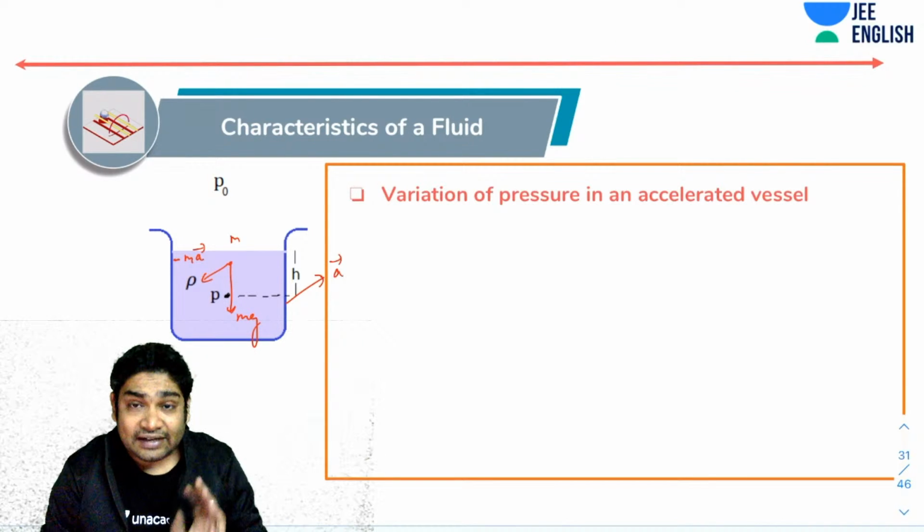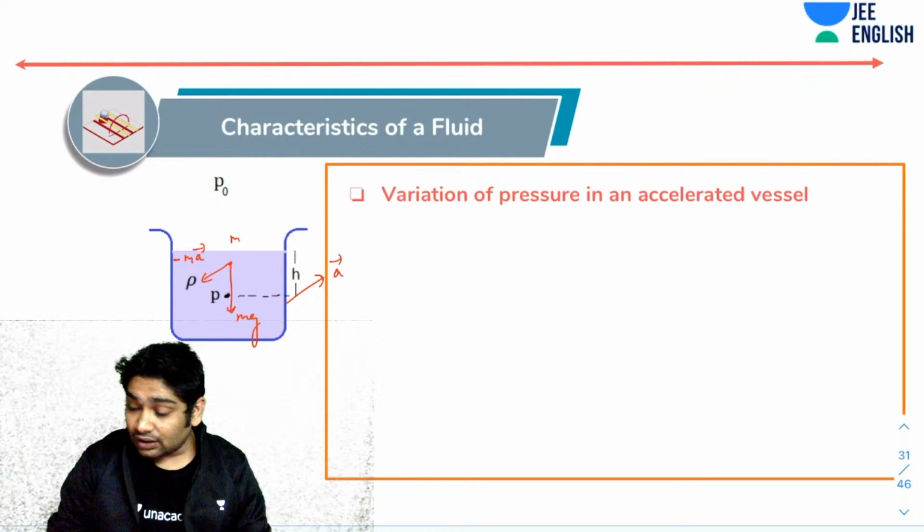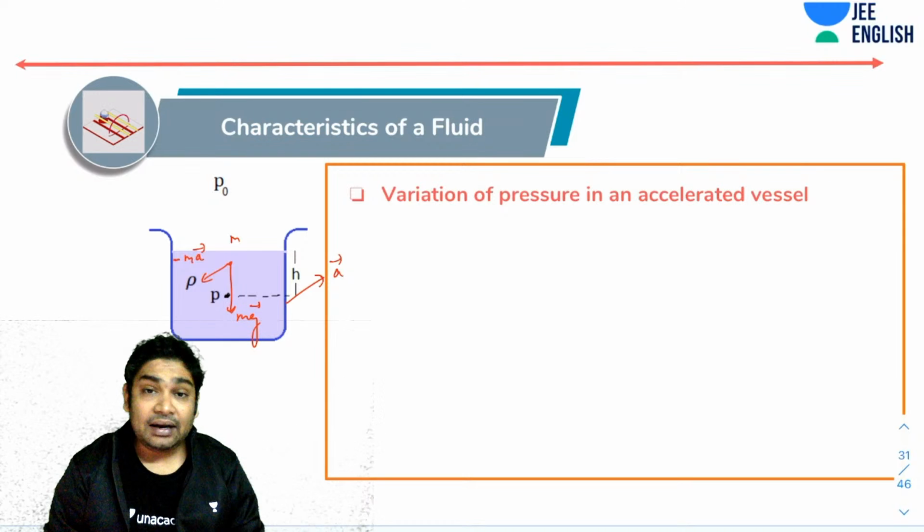So I can say that the effective value of g would be a vector sum of the g vector and the minus a vector.